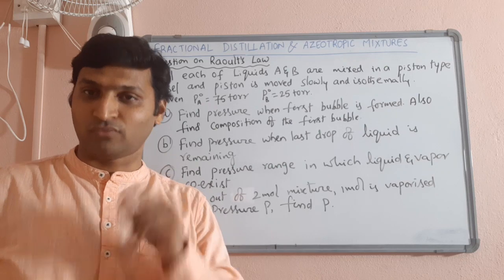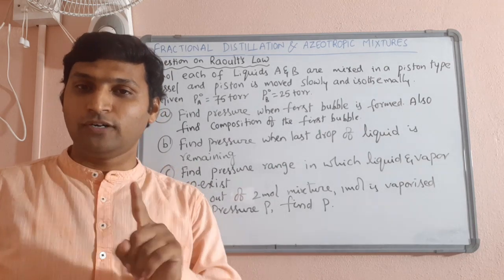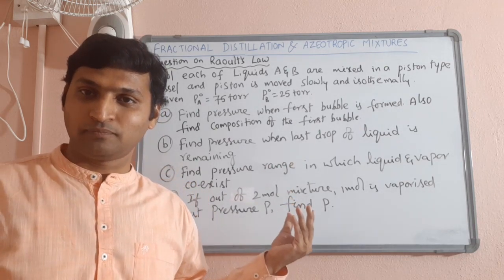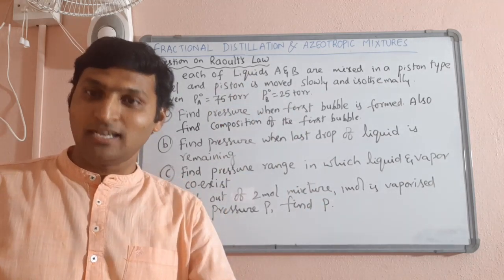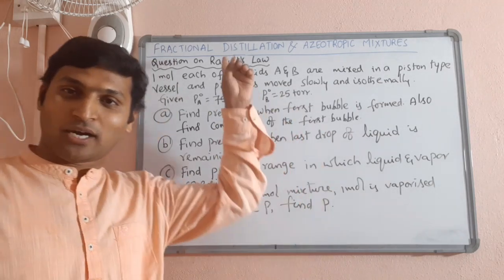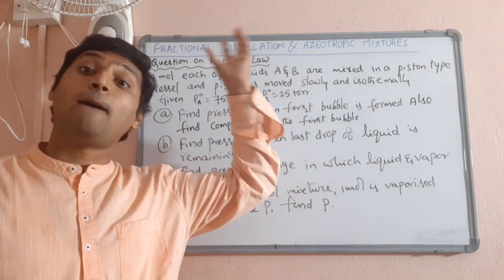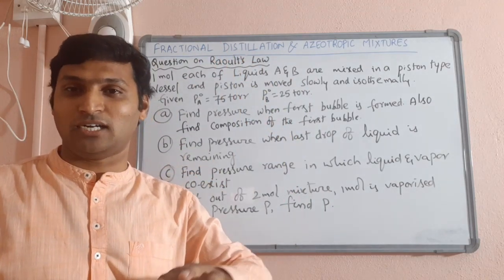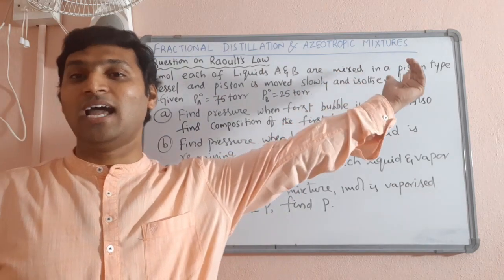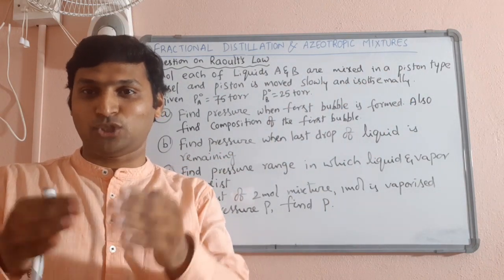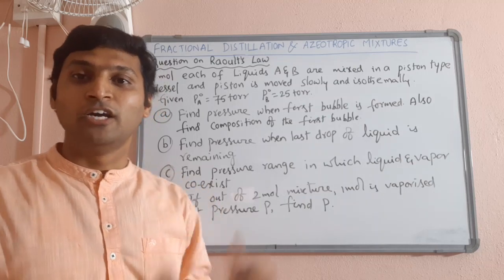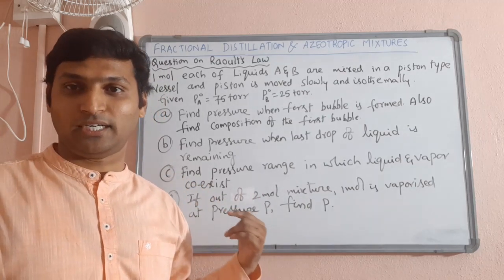That's why first we are going to solve this question. At the end of this question, we are going to draw some conclusions. Based on those conclusions, we are going to understand fractional distillation. Based on our understanding of fractional distillation, we are going to learn azeotropic mixtures. That is the future of this session. That's why first this question is important.